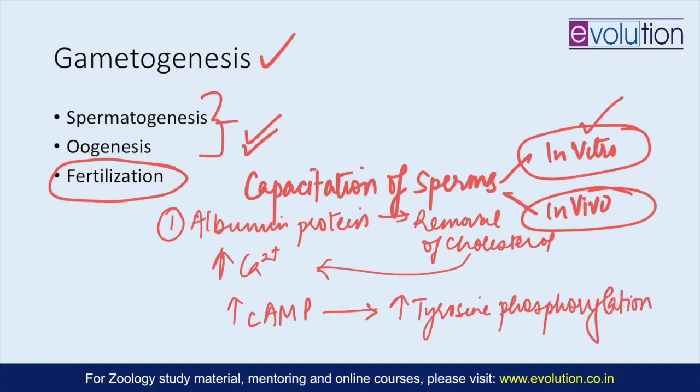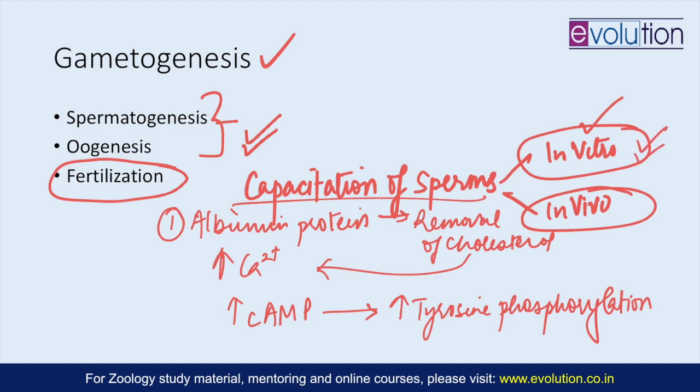And all this process also causes the potassium ions to leave the sperm, and all of this eventually causes the hyperpolarization of the sperm cell membrane, and this increases the activity of the sperm, so it becomes hyperactive. And along with the presence of a hyaluronidase enzyme, it helps in the movement of the sperm, and that is nothing but the capacitation of sperms. And this is very important because if this doesn't happen, the recognition of sperm with zona pellucida will not happen. So capacitation is a very important part.